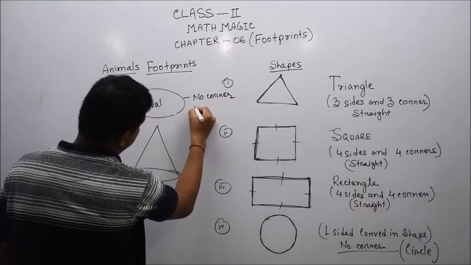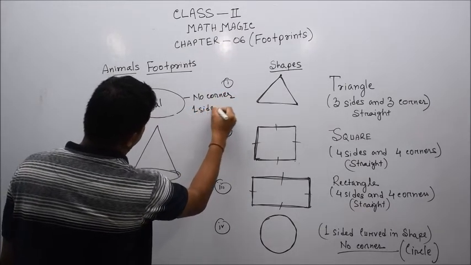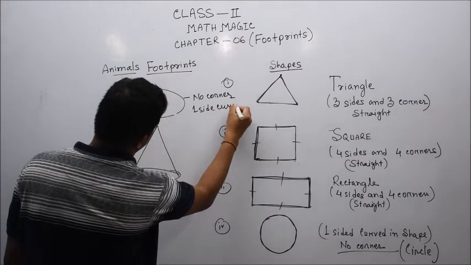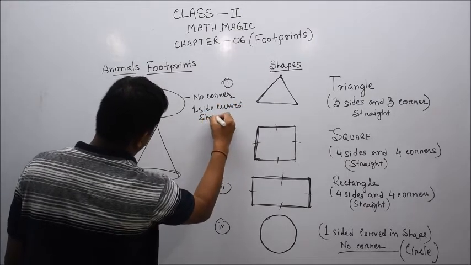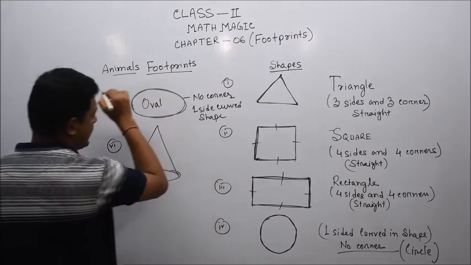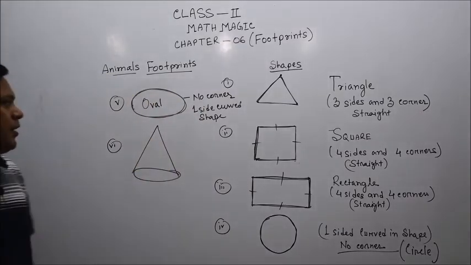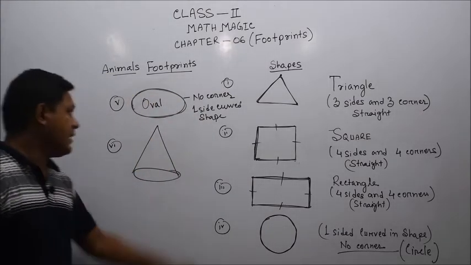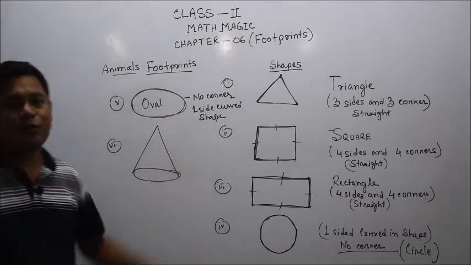but only one side curved shaped. Only one-sided curved shape. This one is called curved shape. So this is an oval. Okay, it is also a closed figure.